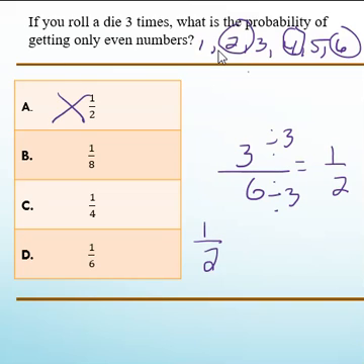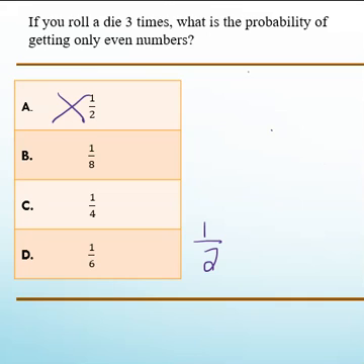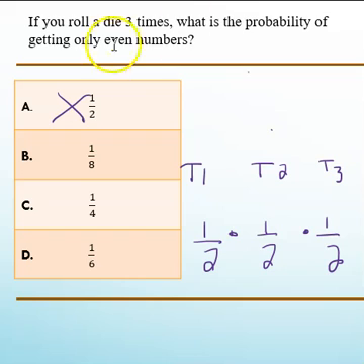Don't pick 1/2. Why? Because this particular problem is referring to 3 times you're going to roll the die, not 1. So time 1, you're going to have the probability of 1/2. The next time you roll the die, time 2, it's 1/2. The next time you roll the die, time 3, it's 1/2. Multiply those together. Multiply straight across.